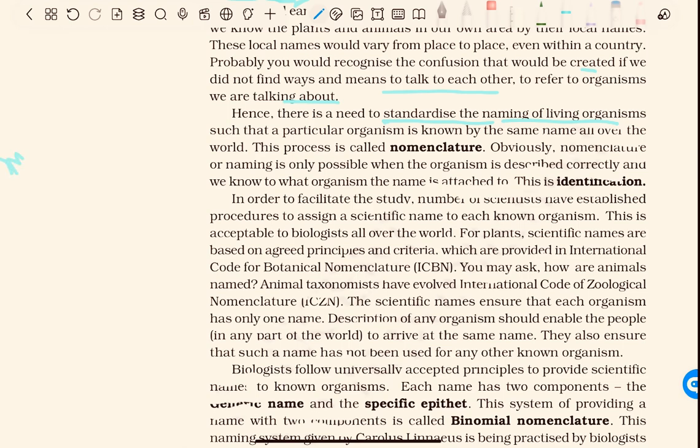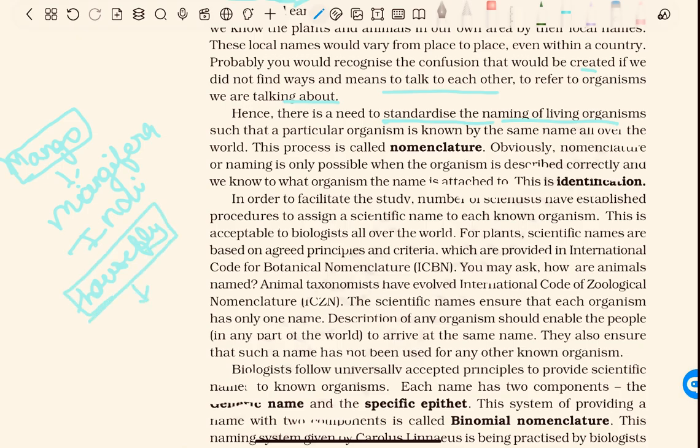Like mango has only one name all over the world, that is Mangifera indica, and it is called the biological name. If I talk about the housefly, its zoological name is Musca domestica.